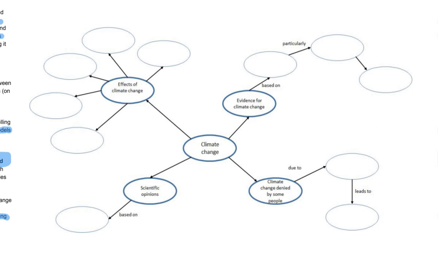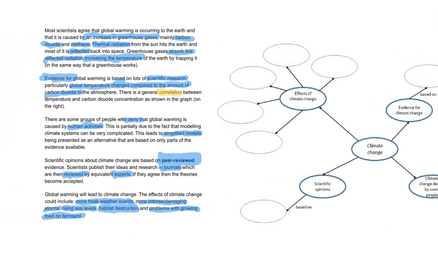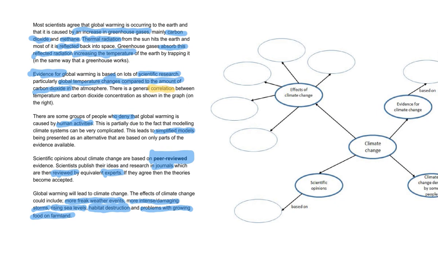So we're going to have a look at this little graphic organizer, and we've partially filled in a few of the boxes for you to give you a bit of an idea. So we've got 4 branches here. We've got evidence for climate change, denied by some people and what that's due to, scientific opinion and what it's based on, and the effects of climate change. And I've actually put just over to this side the highlighted notes so that we can fill this in together.